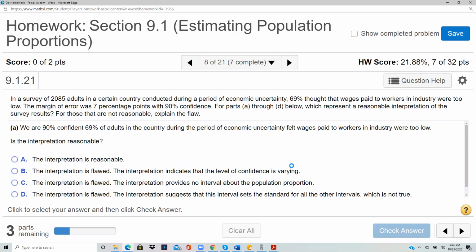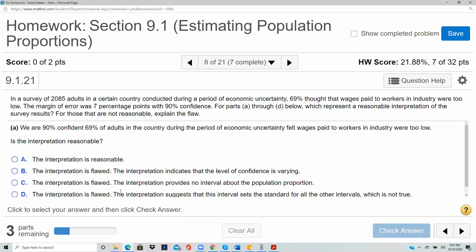In a survey of 2085 adults in a certain country conducted during a period of economic uncertainty, 69% thought that wages were too low. The margin of error was 7% with 90% confidence.